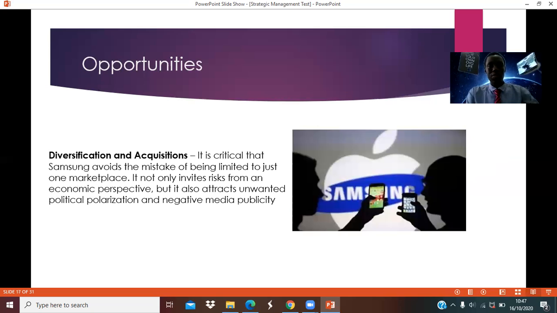And let's also have a look at diversification and acquisition as actually a very, very big opportunity to Samsung. So we see that Samsung is actually concentrating on the USA, but if Samsung could expand to another part of the world, then that would be a great way to attract new customers and also increase the sales.